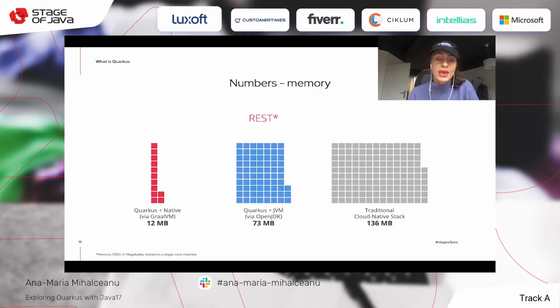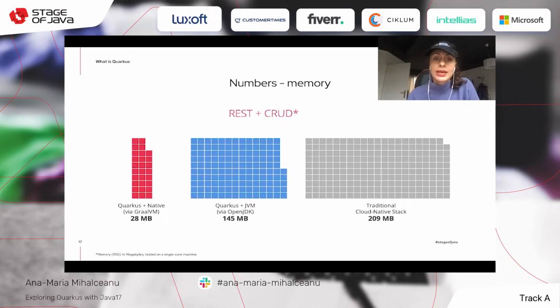While going with the JVM, it adds some more megabytes, but looking back to the traditional cloud native stack, it's still less. By the way, these tests were done on a single core machine. And if you're adding create, read, update, delete operations, similarly to the time needed to start, you can see an increase in those numbers as well.